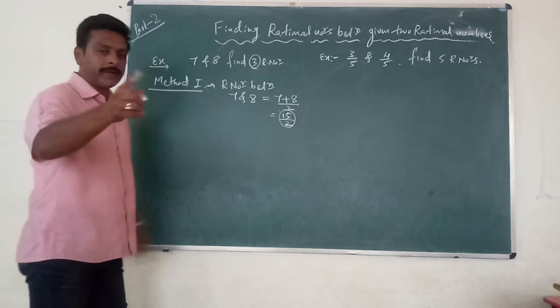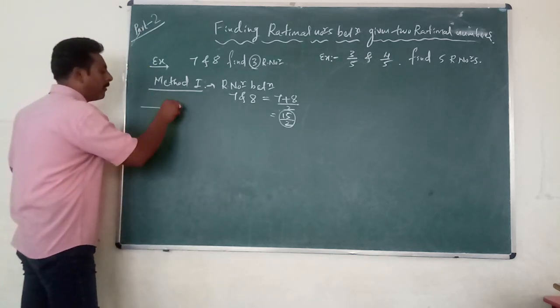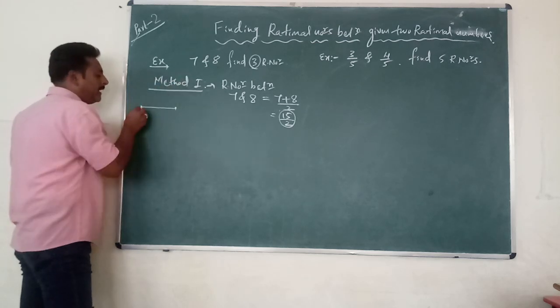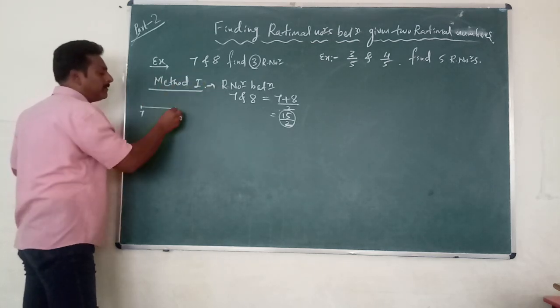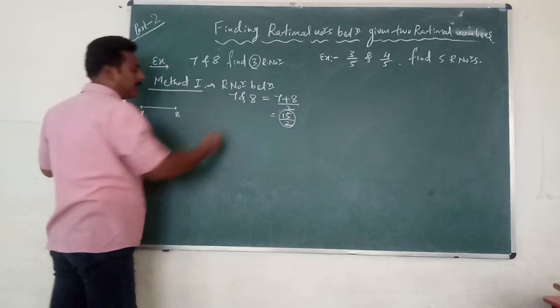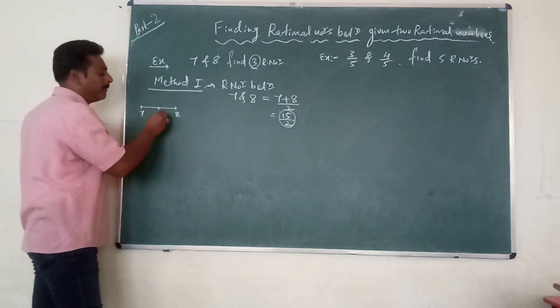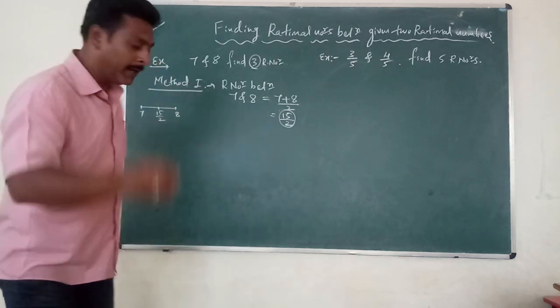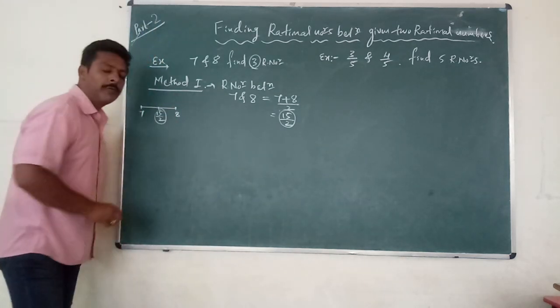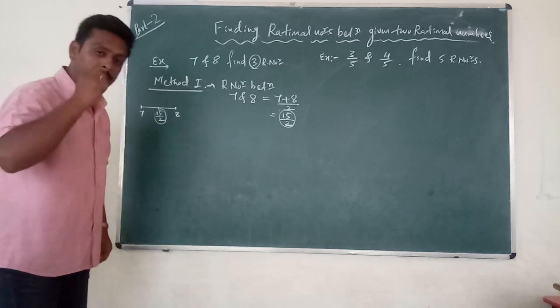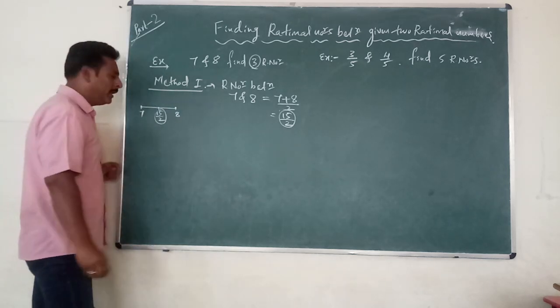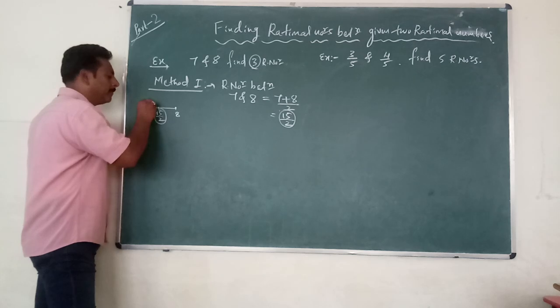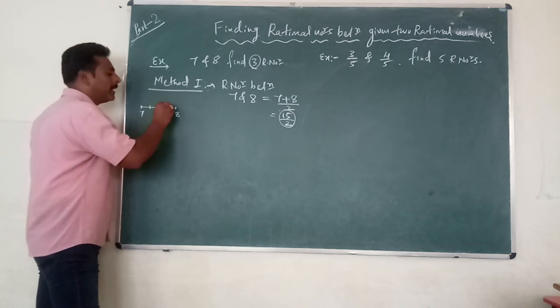Where it comes, for that purpose I am going to show you in the form of a line. Imagine 7 is this end, 8 is this end. When you find the average of these two, you will get the middle number, that is 15 by 2. Now you got this number. One rational number you got. Still how many do we have to find? Still another two numbers we have to find. I am going to find one number here. I am going to find another number here.